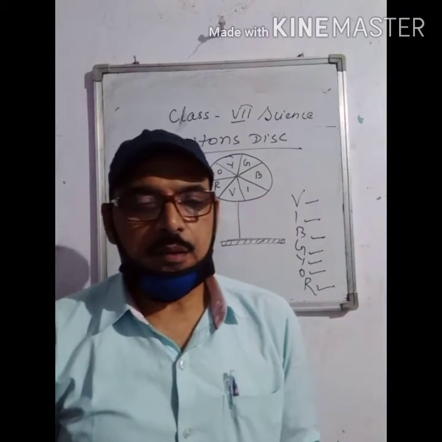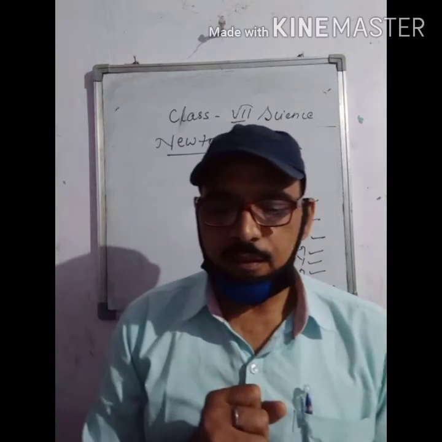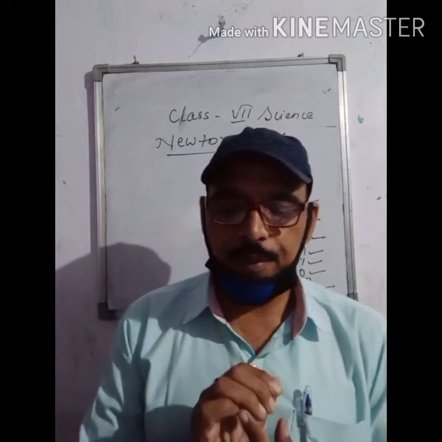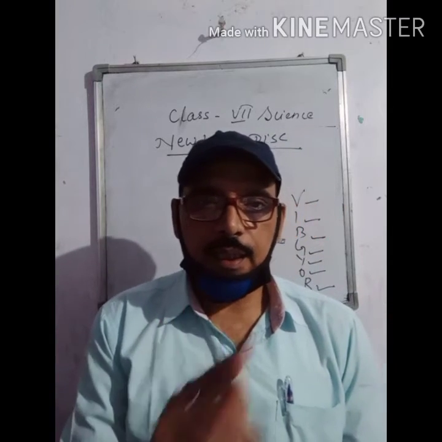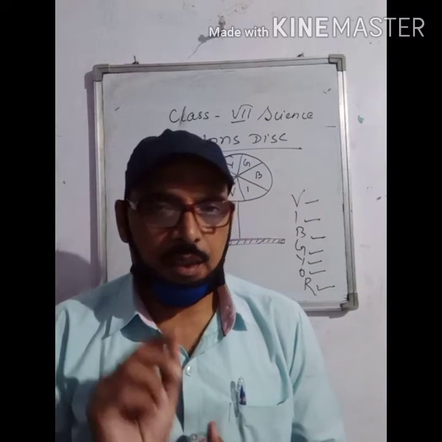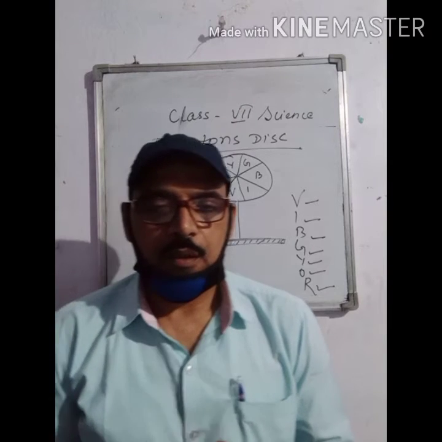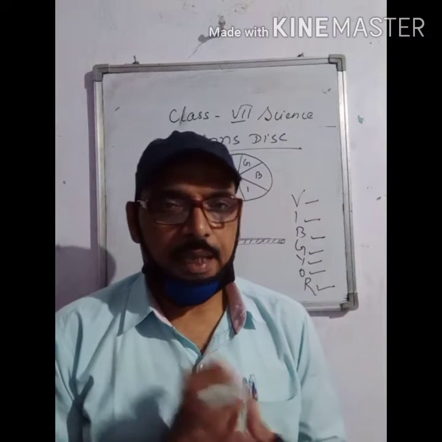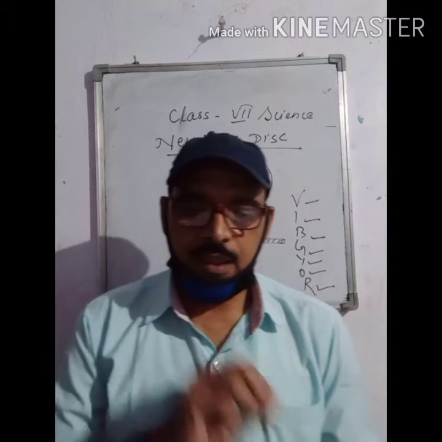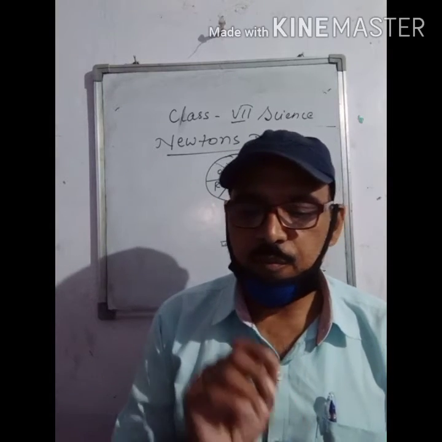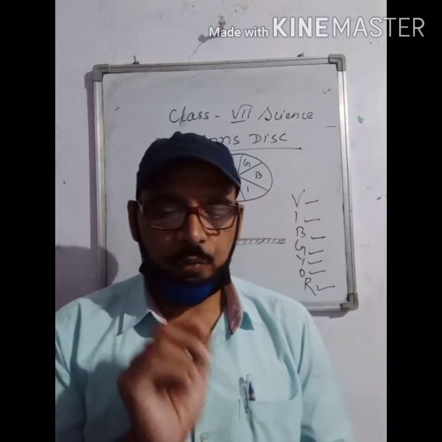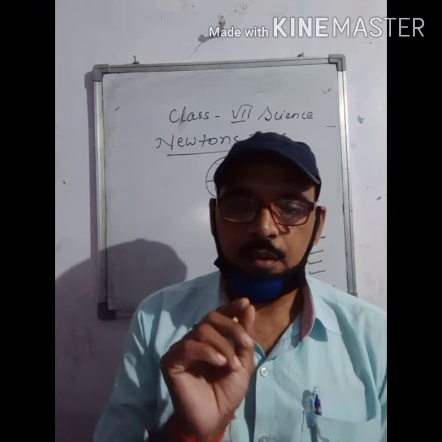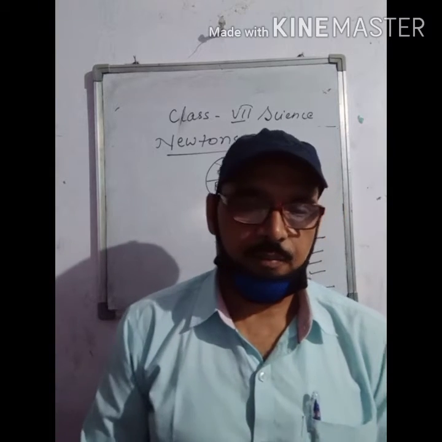And then fix this disc loosely on the tip of a refill of a ball pen so that it can rotate freely on the tip of the ball pen. Now rotate the disc quickly in daylight. You will see the 7 colors mixed together, due to which you will observe the disc as white.